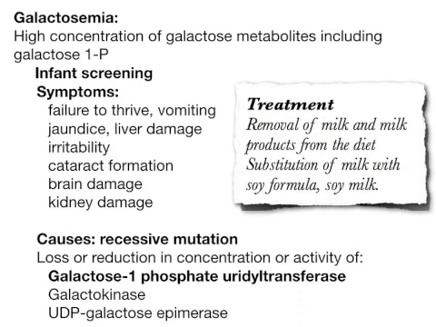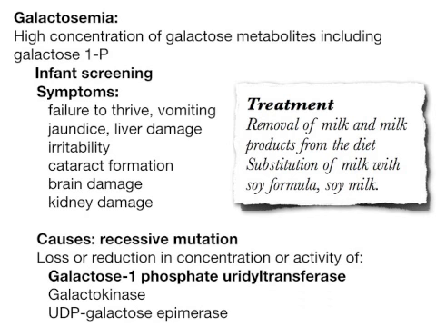The symptoms of galactosemia include a failure to thrive, vomiting, and liver problems like jaundice, an increased liver size, cirrhosis, irritability, cataract formation, brain damage and kidney damage, and eventually death, if this is not caught.